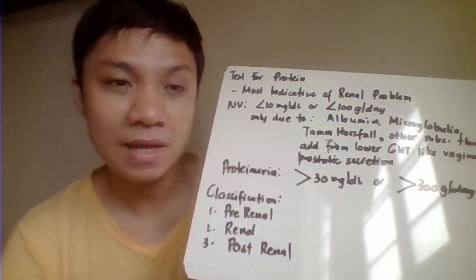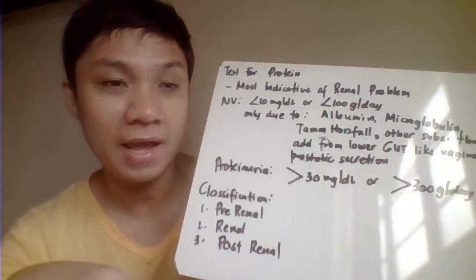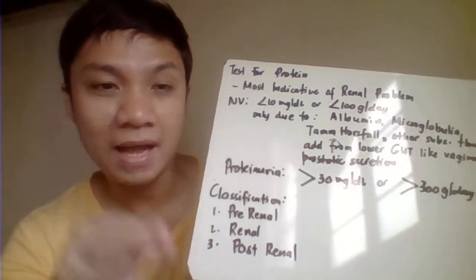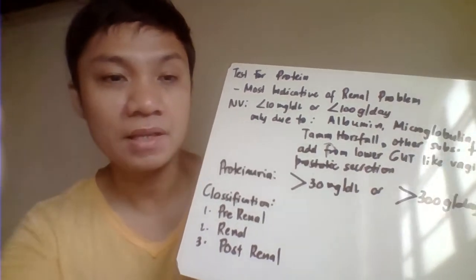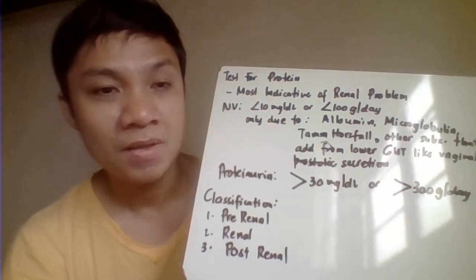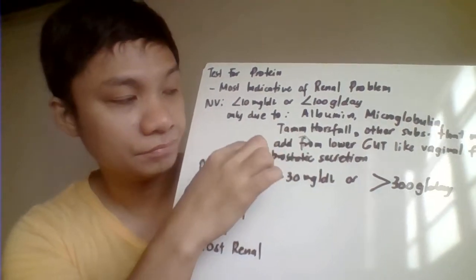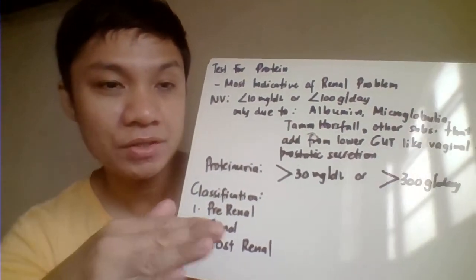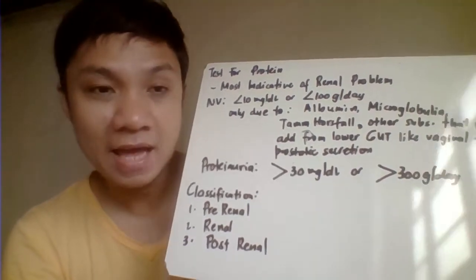You could also find some proteins that might be added to the urine sample as it passes through the lower genitourinary tract, like pag dumaan ang urine natin sa ating ureter, urethra, so pwede siyang mag-add ng mga substance na present on that area. But those substances that add to our urine sample, especially from the lower genitourinary tract, do not indicate actual kidney damage.